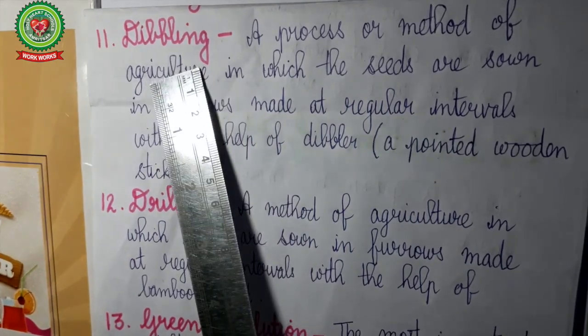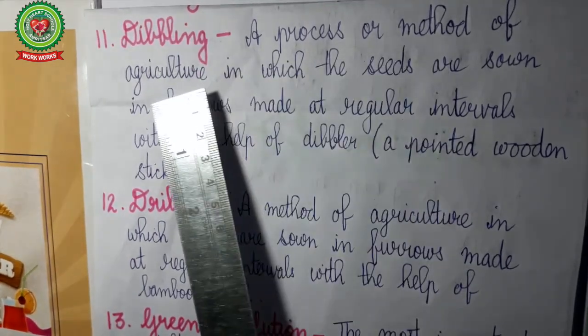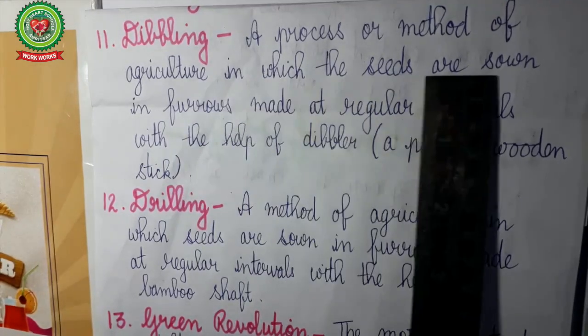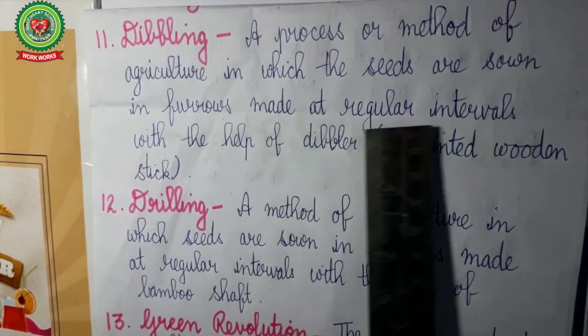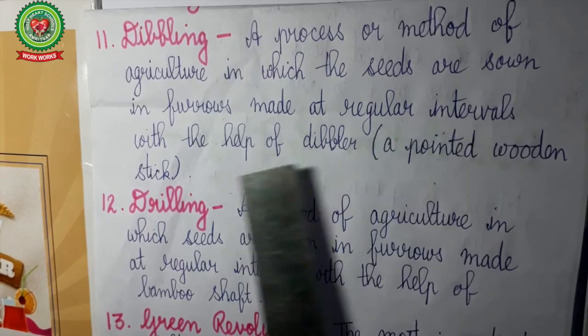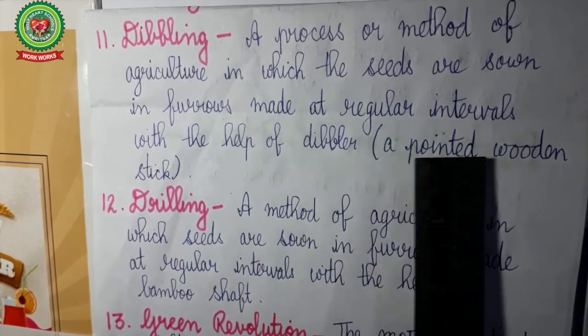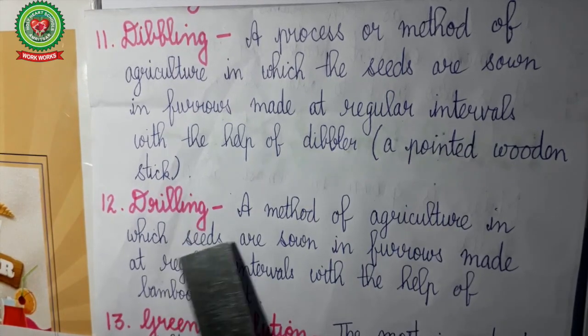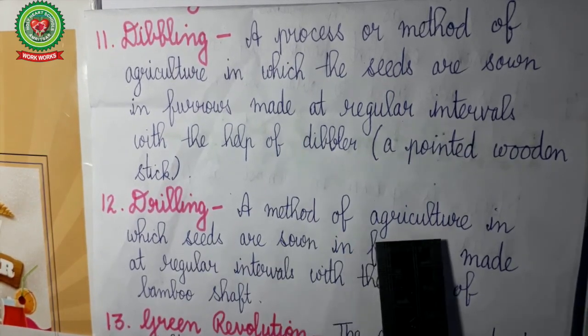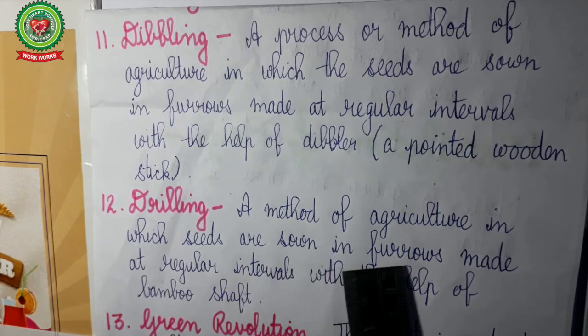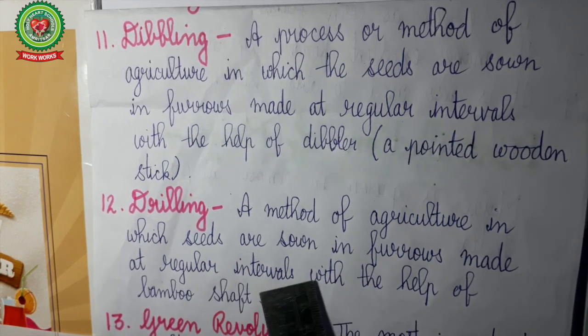Dibbling, it is a process or method of agriculture in which the seeds are sown in the furrows made at regular intervals with help of dibbler or pointed wooden stick. Dibbler is a pointed wooden stick. Drilling, it is also a method of agriculture in which the seeds are sown in the furrows made at regular interval with help of bamboo shaft.